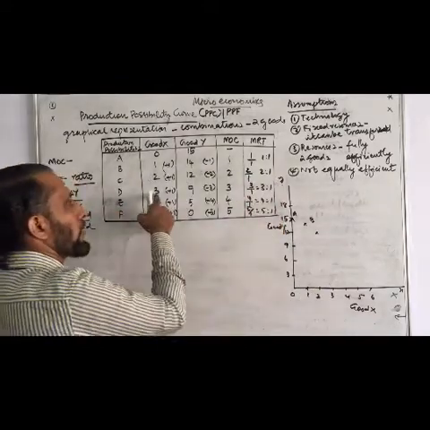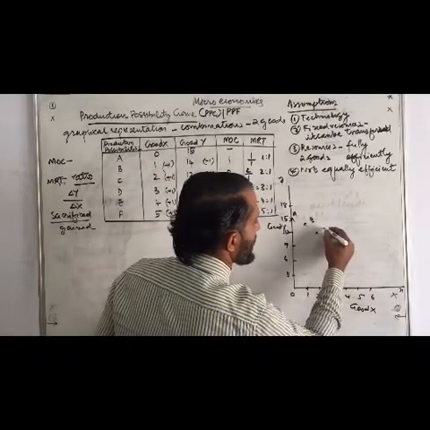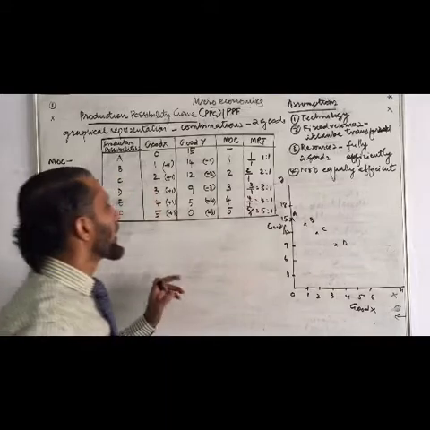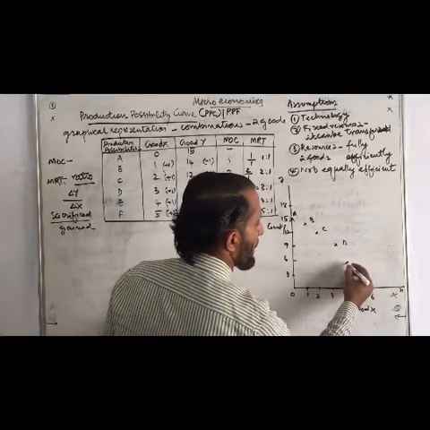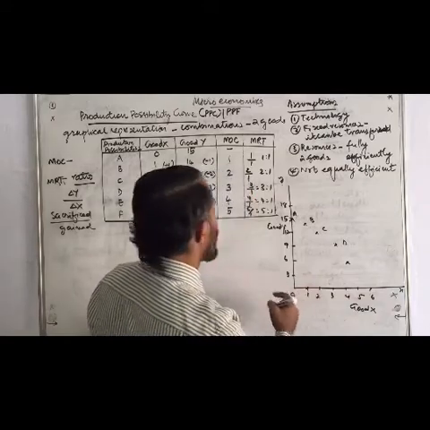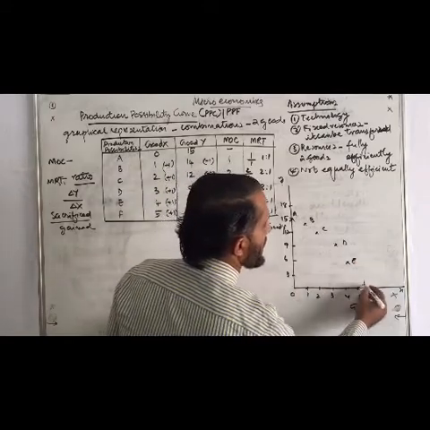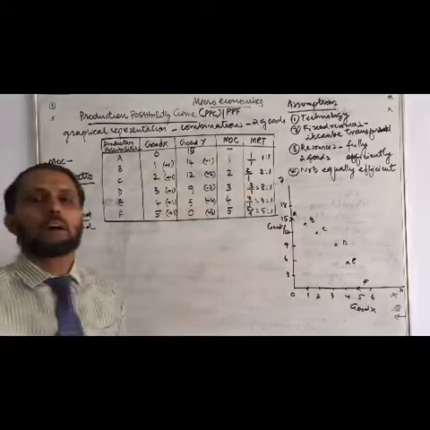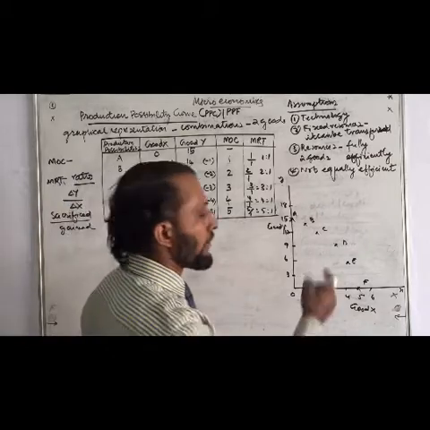Next one, 3 of x and 9 of y. This is C, this is D. And 4 of x and 5 of y. And lastly, 5 of x and 0 of y. This is E and this is F. So these are the different combinations of two goods which can be produced with the available resources.